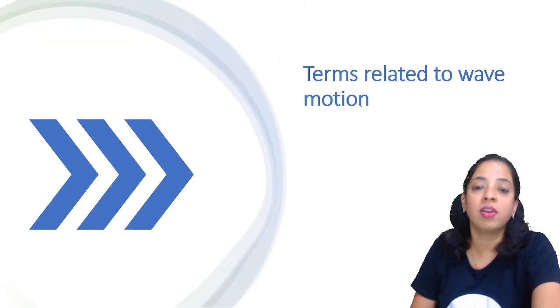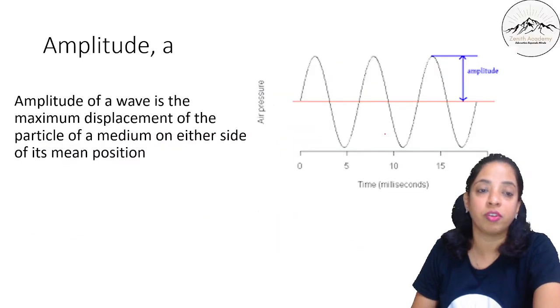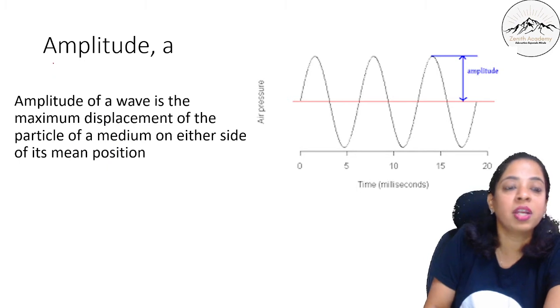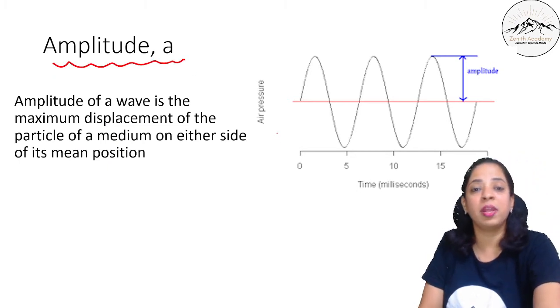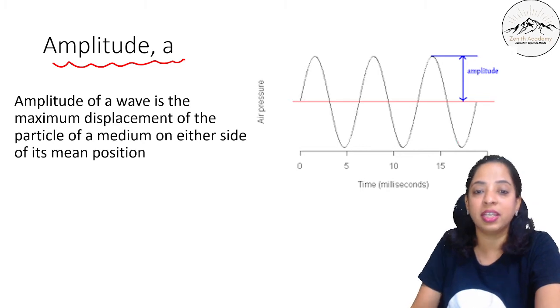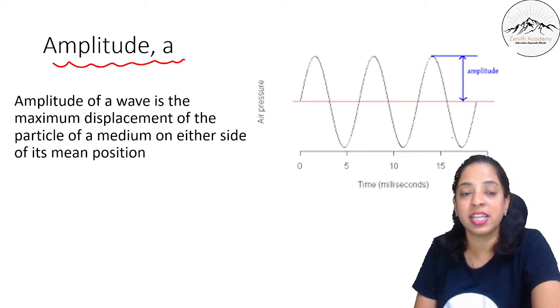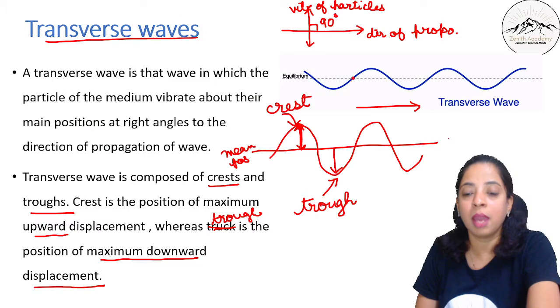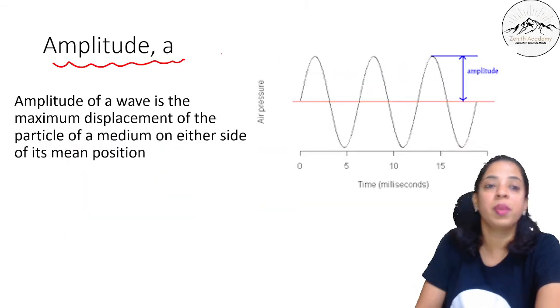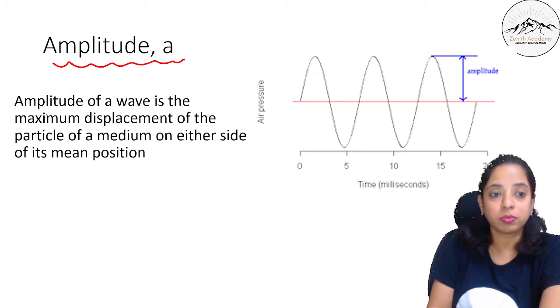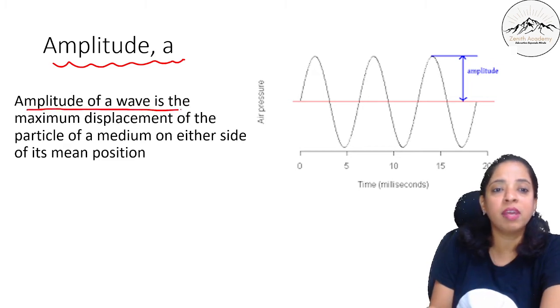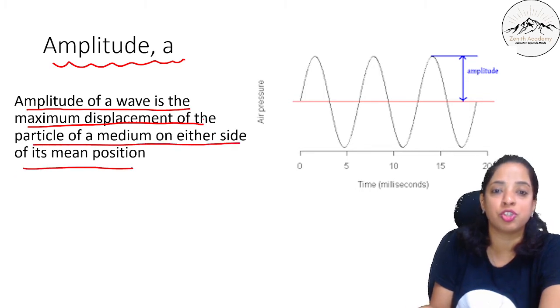Let's go ahead. Now let's talk about the terms related to wave motion. The first term that we will talk about is amplitude. Whenever I am explaining all these terms, I am taking a transverse wave so that it is easier for you to understand. So, amplitude. What is the amplitude of a wave? It is the maximum displacement of the particle of the medium on either side of the mean position.